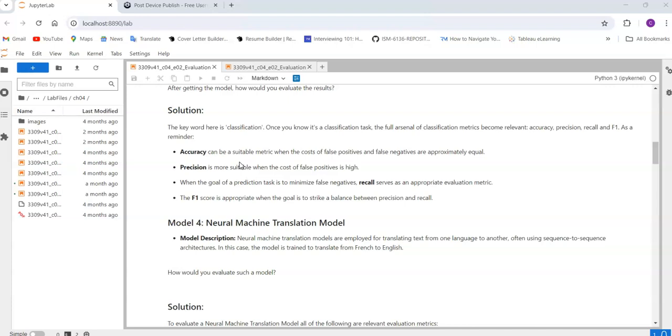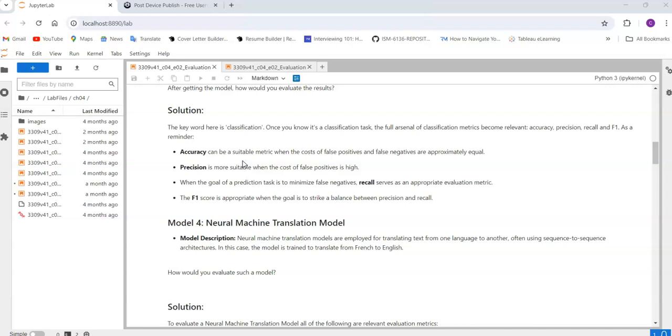So what is accuracy? Accuracy is where the cost of false positives and false negatives is maintained equal. First you have to know about the confusion matrix in order to evaluate this. The confusion matrix usually has four types of things: true positives, true negatives, false positives, and false negatives. Among these four, you have to see what cost you can leverage for each metric.